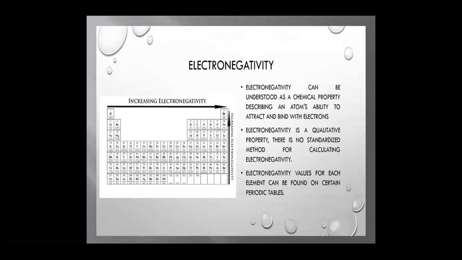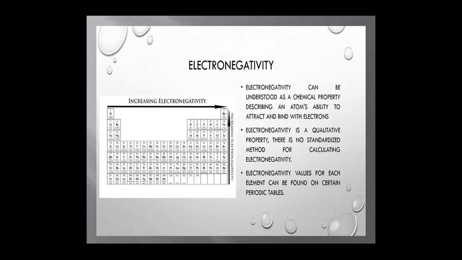Electronegativity. Electronegativity is a quantitative property. There is no standardized method for calculating electronegativity, and electronegativity values for each element can be found on certain periodic tables. Electronegativity can be understood as a chemical property describing an atom's ability to attract and bind with electrons. That is, it is the ability to attract the shared pair of electrons towards itself.